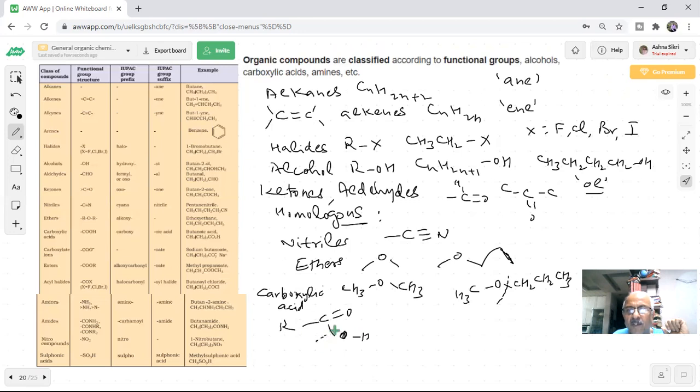So if I change these groups, you will keep on forming different types. You can form amides like this. Their classification has been given differently. These are all in our course which we are going to study.